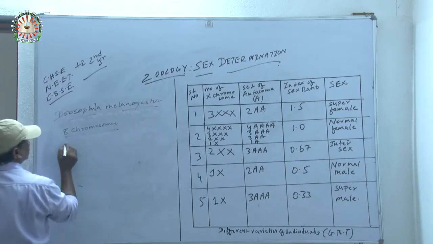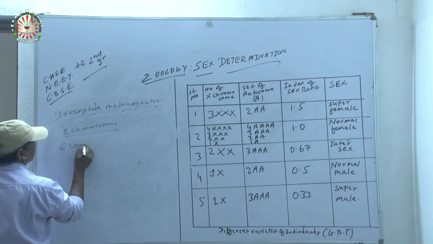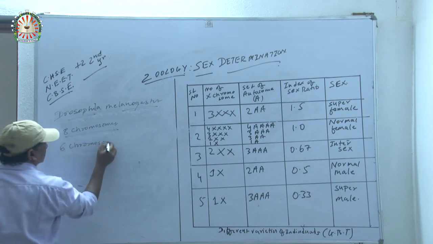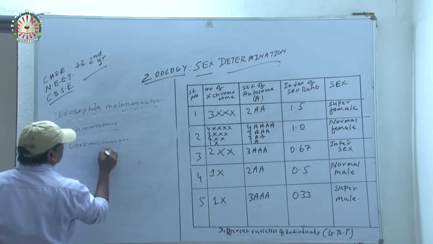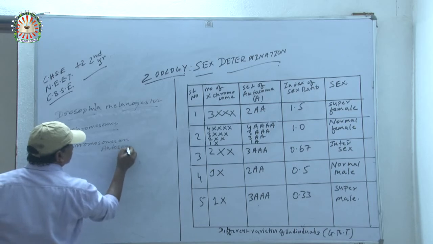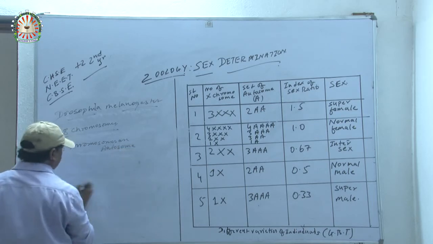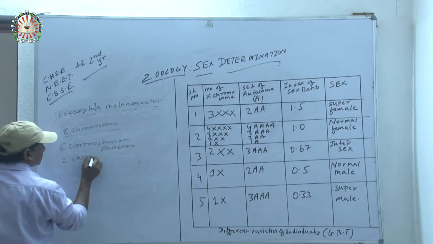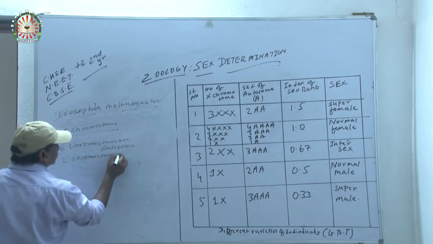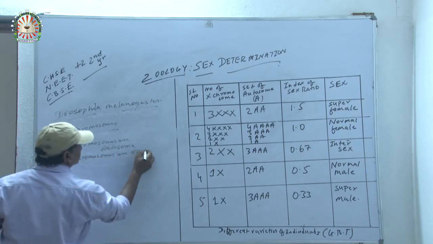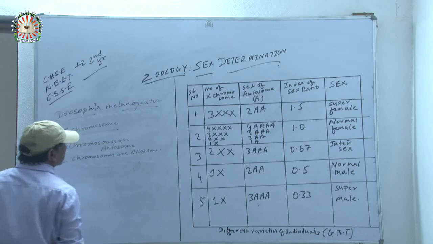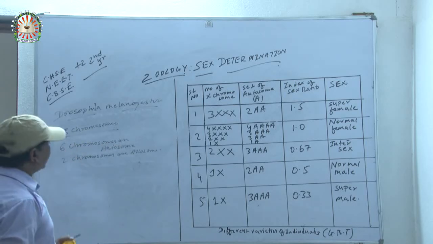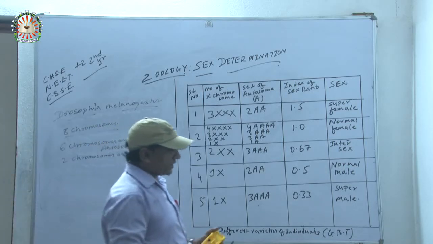Out of 8 chromosomes, 6 chromosomes are autosomes. Autosomes means all the chromosomes are similar in structure. That is called autosomes. And 2 chromosomes are allosomes. So these are the examples of human and Drosophila which I have given you now.